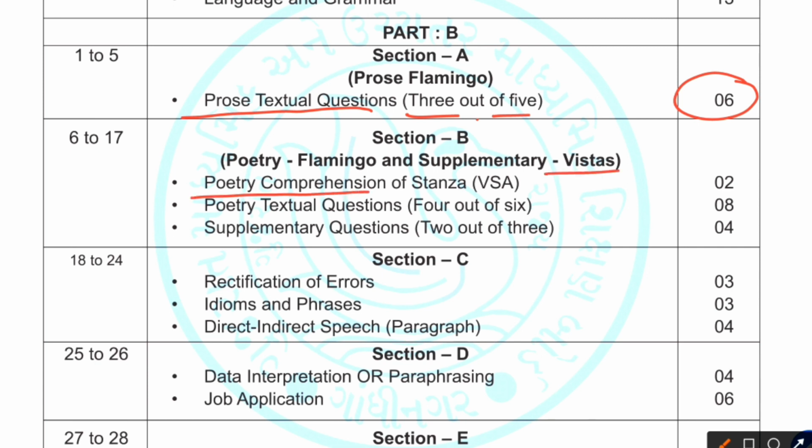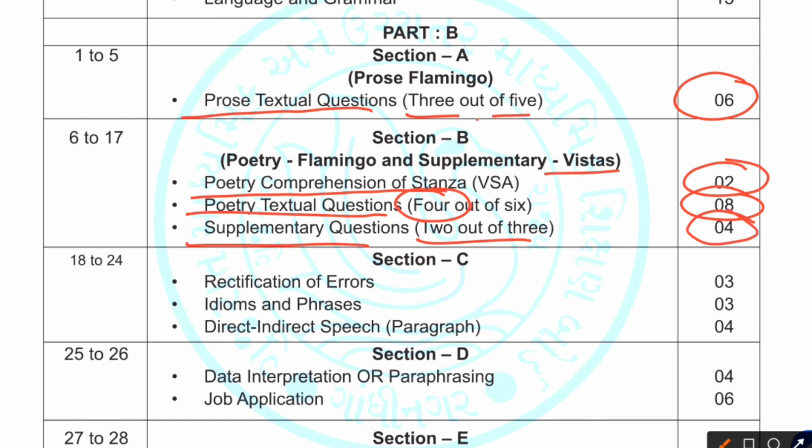So poetry comprehension of stanza. From the poetry section you will have a stanza, and below that stanza you will have short questions, and that is going to carry 2 marks. Then you have poetry textual question answers, and 4 questions will carry 8 marks. In that also you are going to get the choice. So you can attempt any 4 out of 6. Then supplementary questions, that is 2 out of 3.